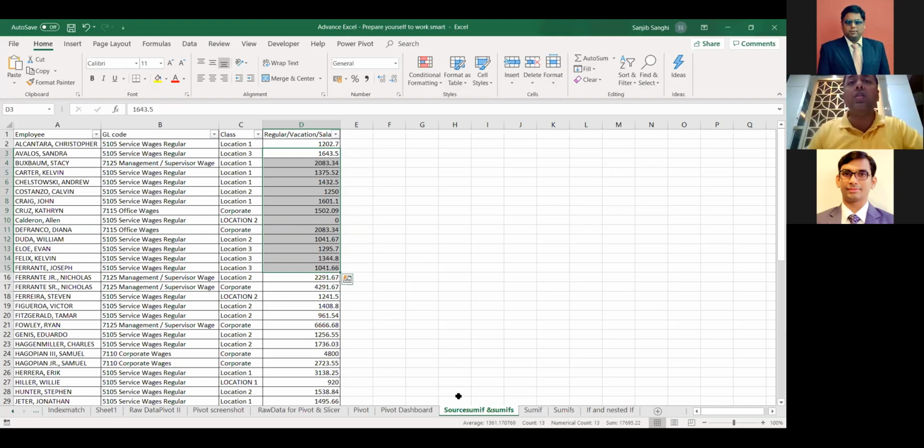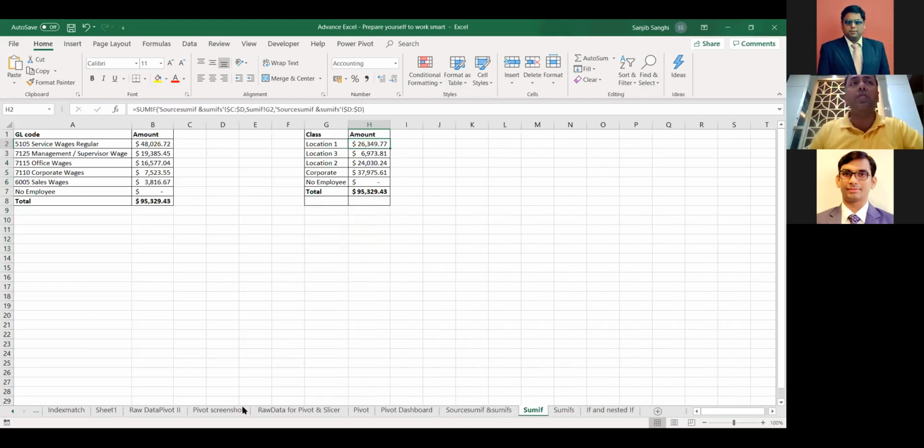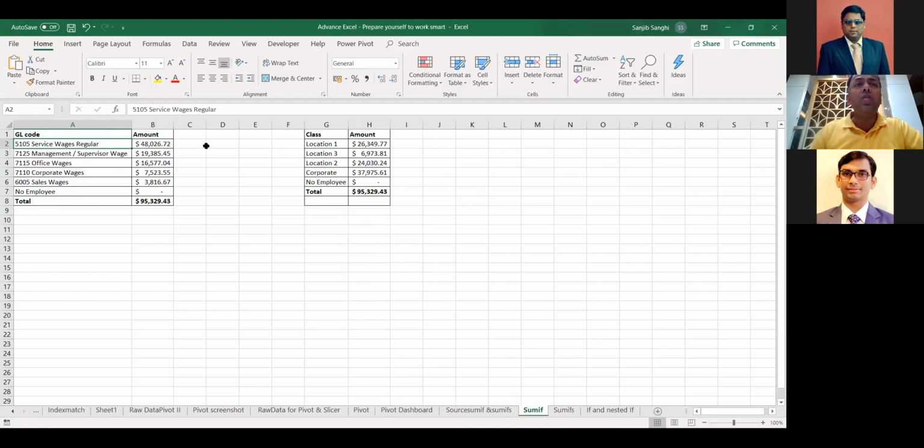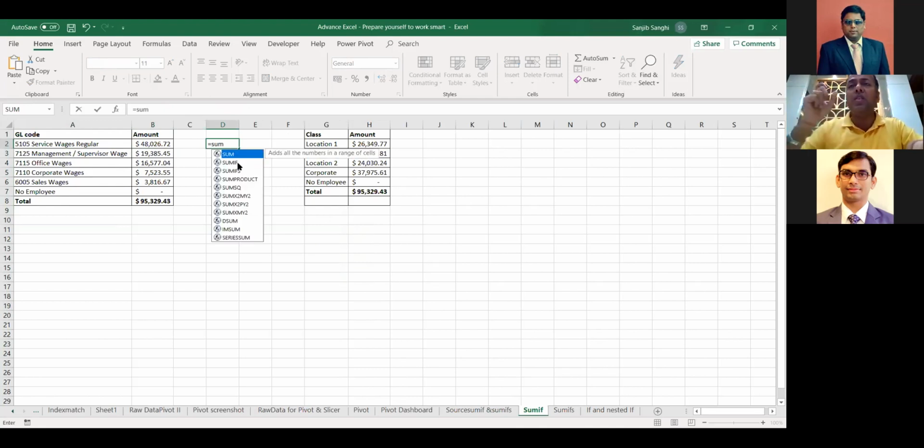If I don't want to use filter with subtotal, I have an option called SUMIF. If I pick up this GL code and say, show me the total of this GL code for this data, I've got 5105 repeated so many times over here, and I want to filter this out and then add this up. We can use SUMIF for this also. The formula is very simple. I've already got the answer, but I'll do it for you. Equals SUMIF, which means sum the value for a particular condition. So I'll use SUMIF, and then it's asking for range and criteria range.